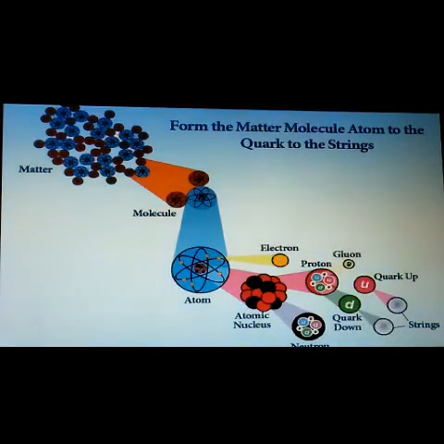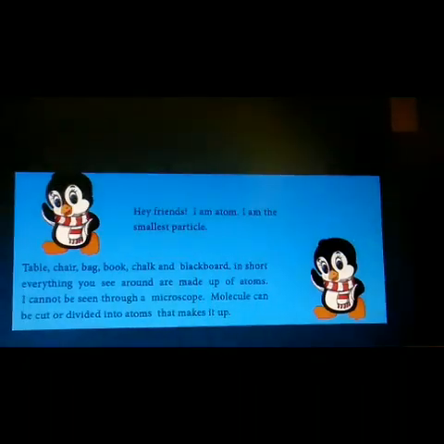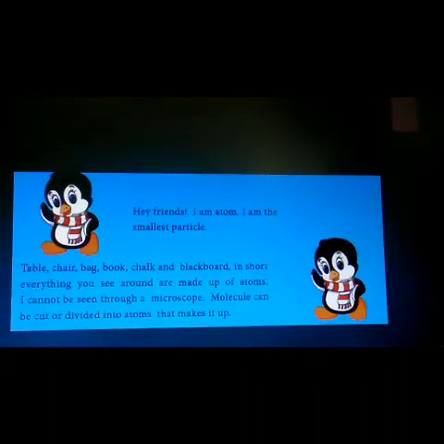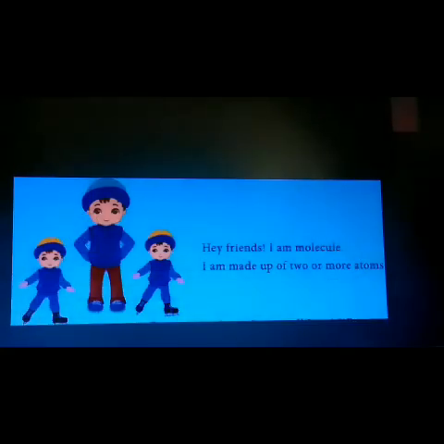So I think you all know matter is made up of atoms and molecules only. And do you know what is meant by an atom? Atoms are the very smallest particles, which cannot be seen through our eyes. If you see the things lying around you, for example, a chair or a table, or any book, pencil, or blackboard, all those things are made up of atoms only. And what is meant by a molecule? Molecules are the combination of two or more atoms, right?